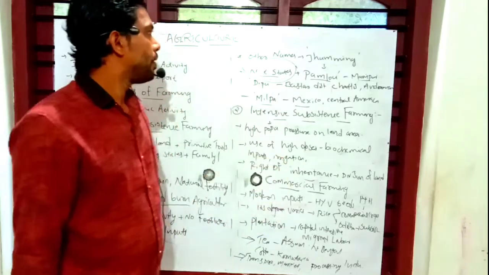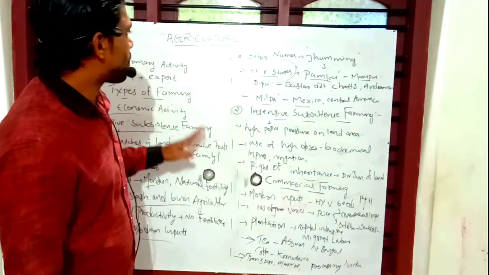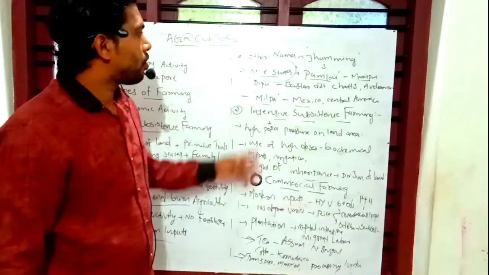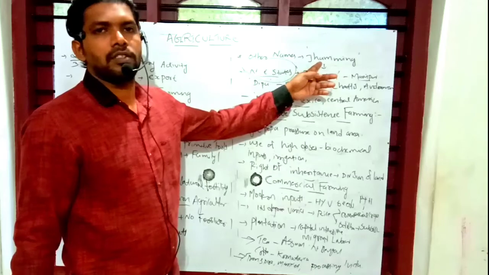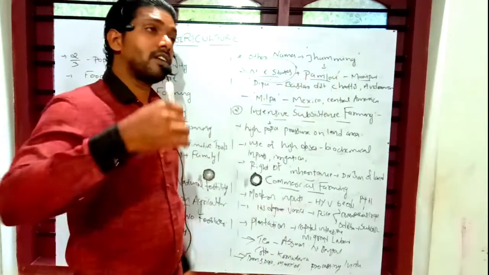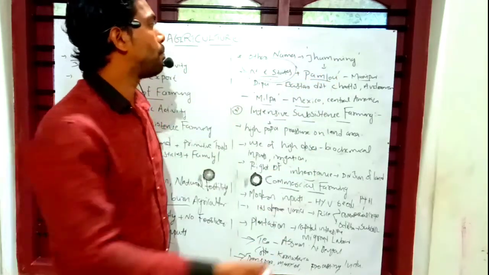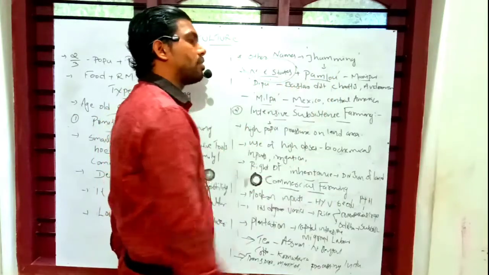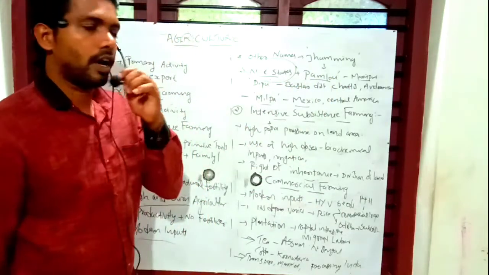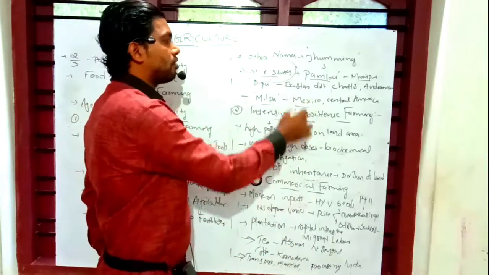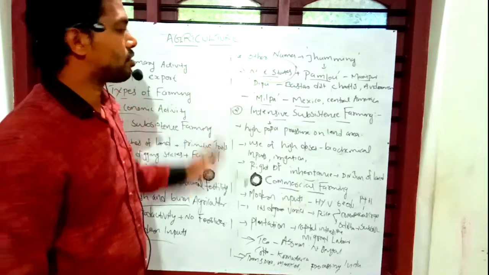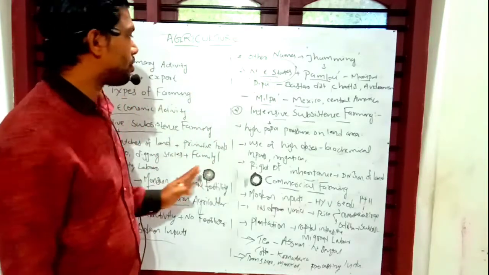So once again, this primitive subsistence farming has another name, Jhumming, commonly called that in the northeastern states. In different states it has different names: Pamlo in Manipur, Dipa in Bastar district of Chhattisgarh and the Andaman Nicobar Islands, and Milpa in Mexico and Central America. Those are the different names of Jhumming.